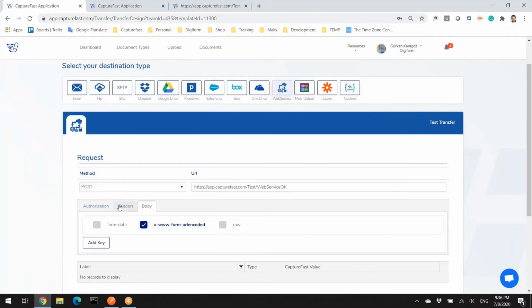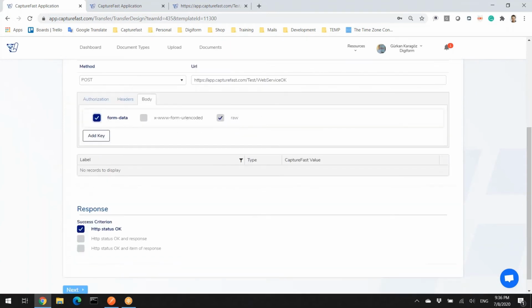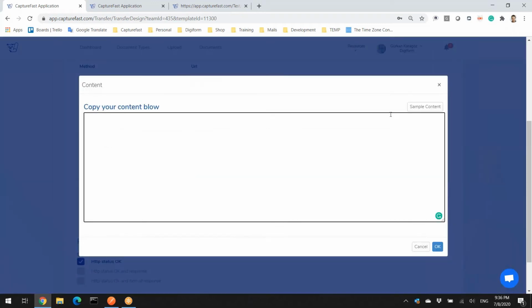And the form data, when we click form data, when we click the row, we can click to edit and we can ask for the sample content here, this button.